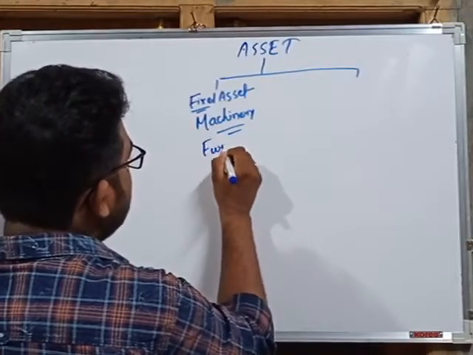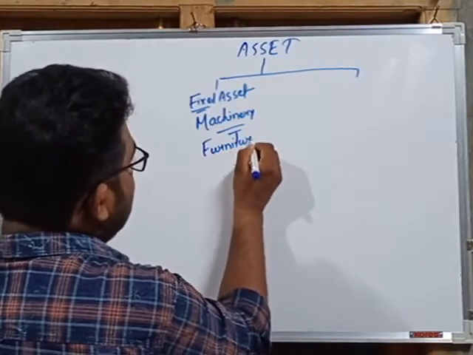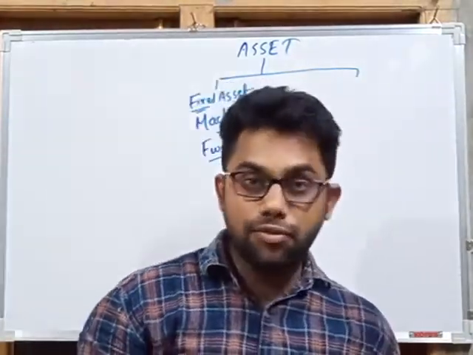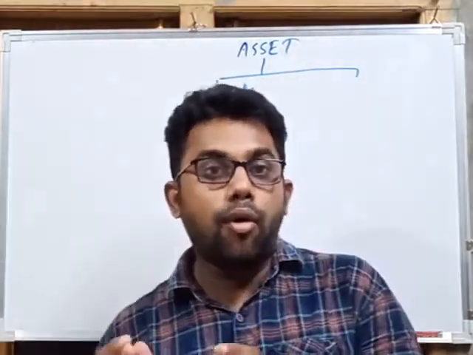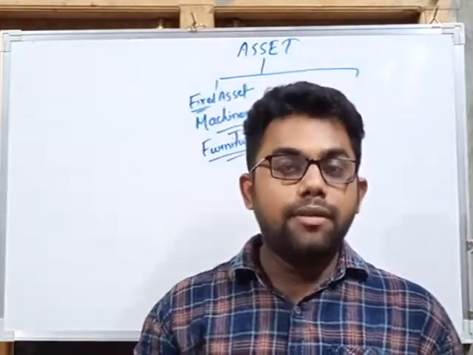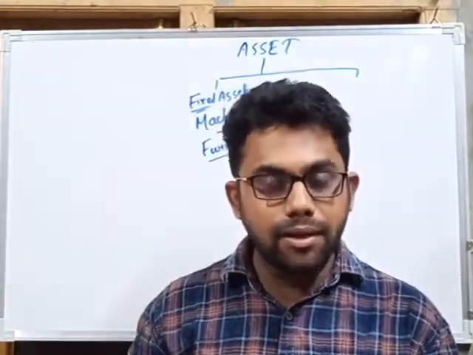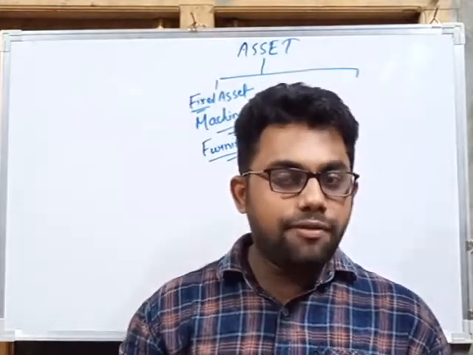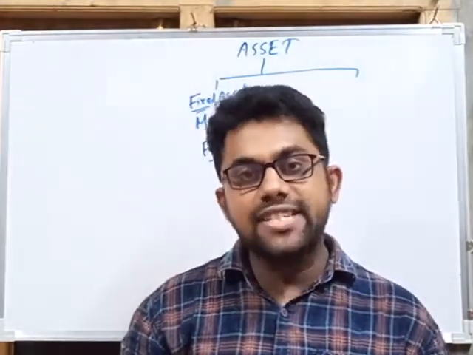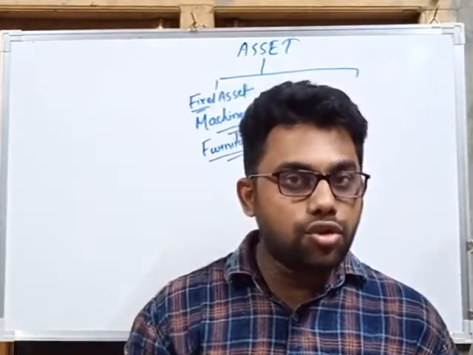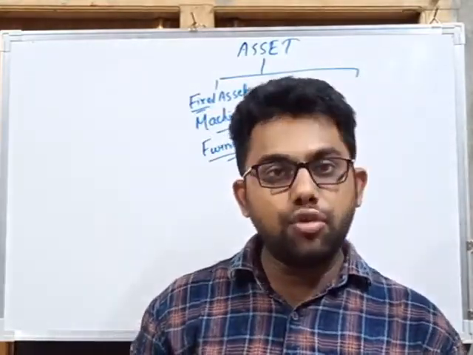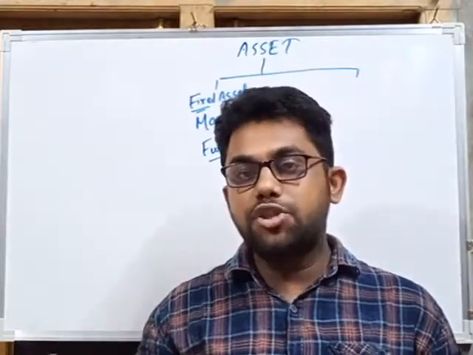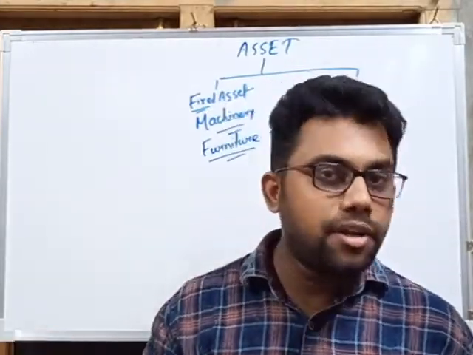Next fixed asset is furniture. Furniture is also used by the business for decorating the business, for keeping all its goods, in order to sit, and so on. So furniture is also our fixed asset, because furniture is used not only for 1 month or 2 months; all the furniture possessed by the business is used for a long period of time.